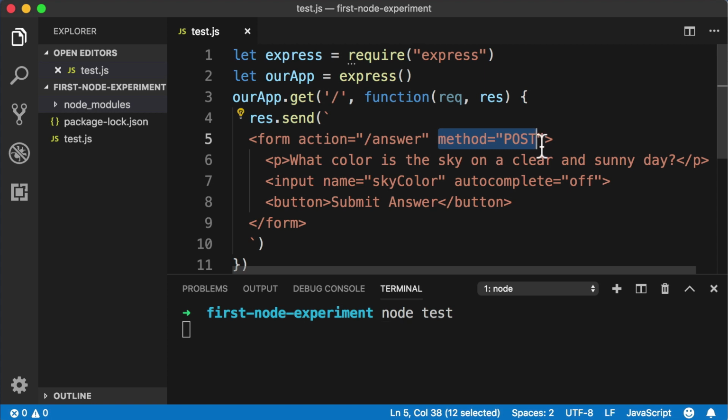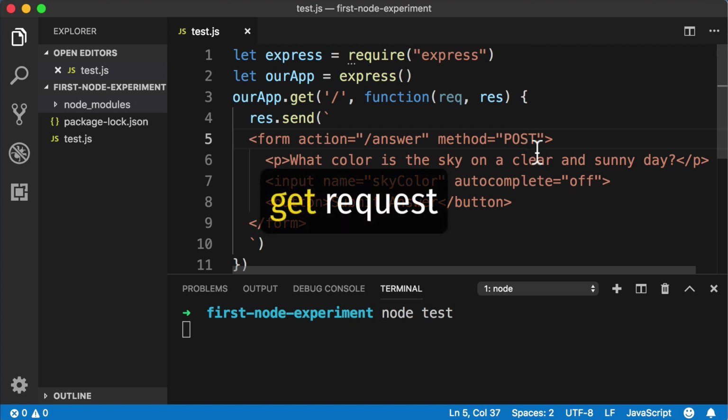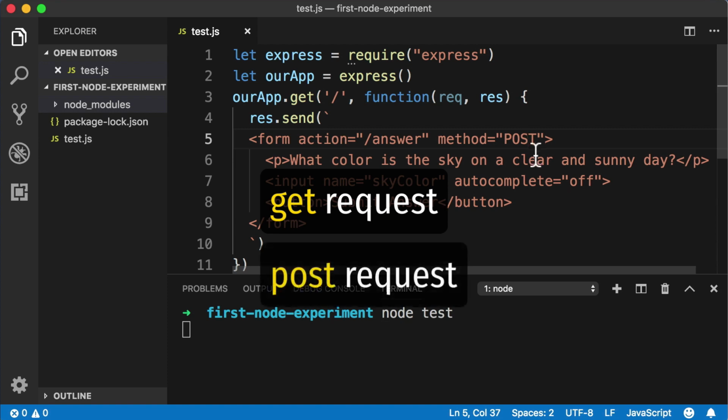Well, this controls the type of request that the browser is going to send to the server. In the land of the internet and HTTP requests, there are actually many different types of requests. But for now, in the context of this lesson, we really only need to be aware of two different types of requests: a GET request and a POST request.